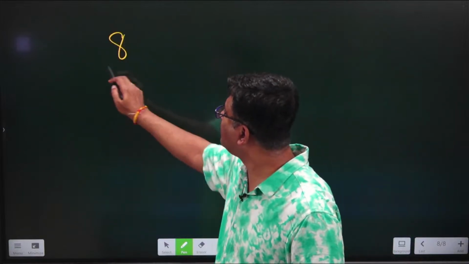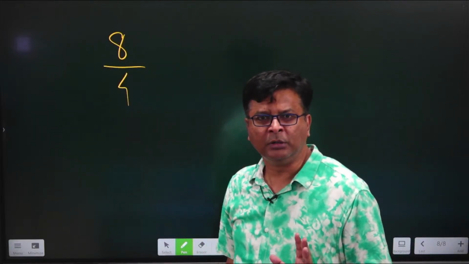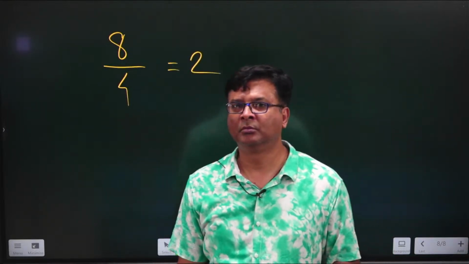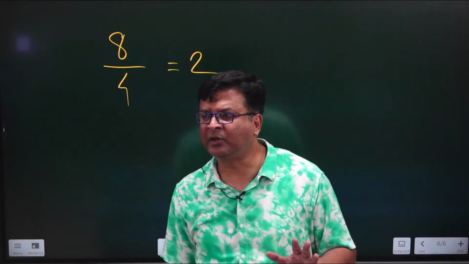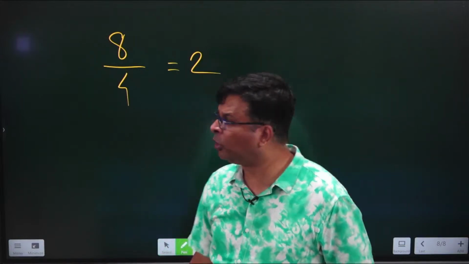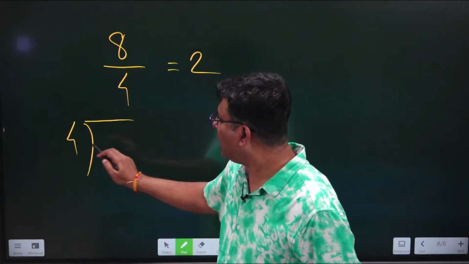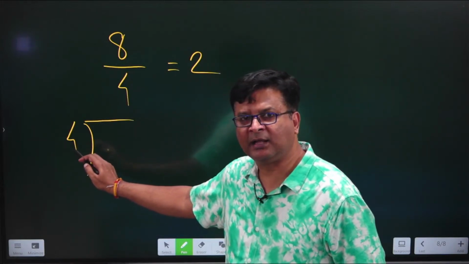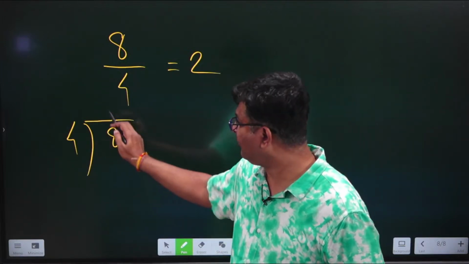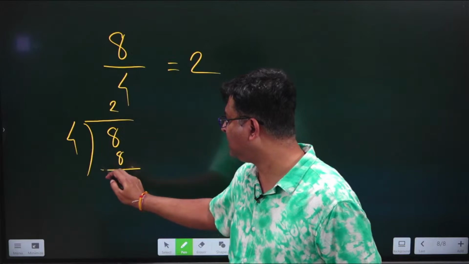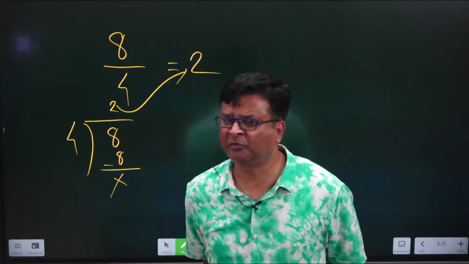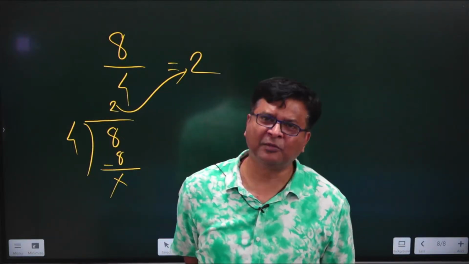Suppose I ask you what is the value of 8 by 4. I think all of you can answer very easily: sir, it will be 2. Without any doubt, you all will answer that this value is going to be 2. So how can you be so sure? Because you know that whenever we have to divide, our denominator acts as the divisor and our numerator acts as the dividend. So in the table of 4, in 2 you are going to get 8, and once this division process is complete, you write the quotient value here, right? This is what we have been doing for so many years.